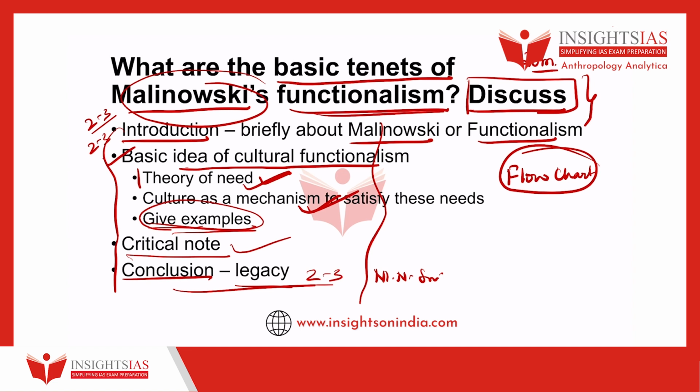So they basically postponed the study of origin. As you all know, the evolutionists and diffusionists focused on the origin of the culture. Functionalists said, no, let's not focus on the origin. Let's focus on the role of culture in contemporary society. So they started to talk about how culture is going to satisfy human needs, right? That basic idea has to be brought out in your introduction. Functionalists' analysis of social significance of phenomena, right?